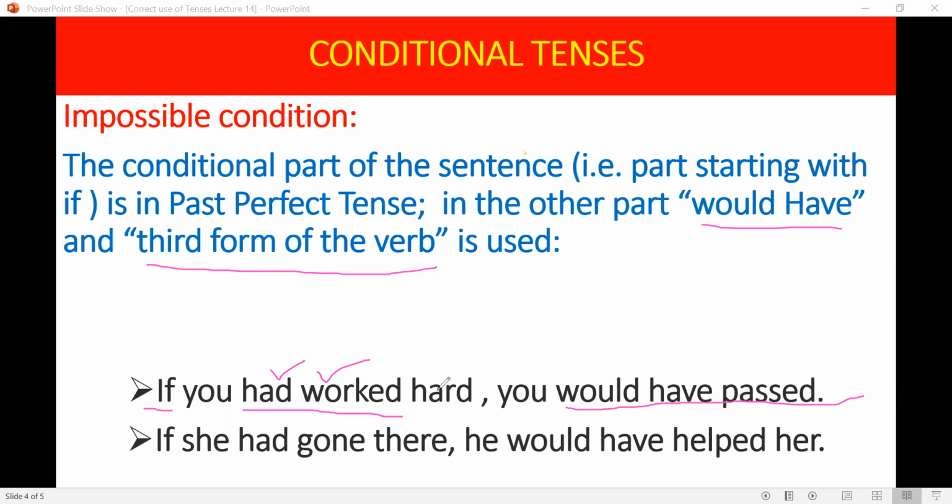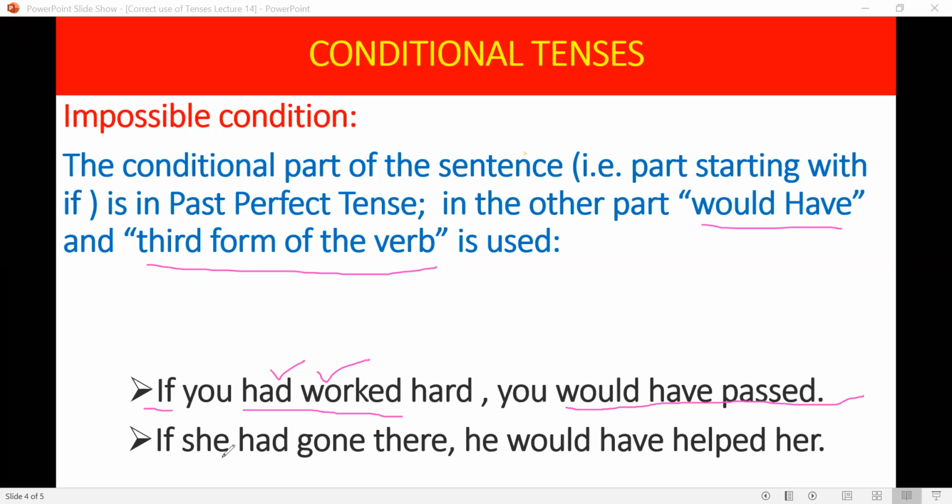If you had worked hard, you may have passed. If he had worked hard in the past, he may have passed. But as he did not work hard, he did not pass. So this is a narration of a situation where something has been given which tells us that it is impossible, because he did not do this, or he had not done it.